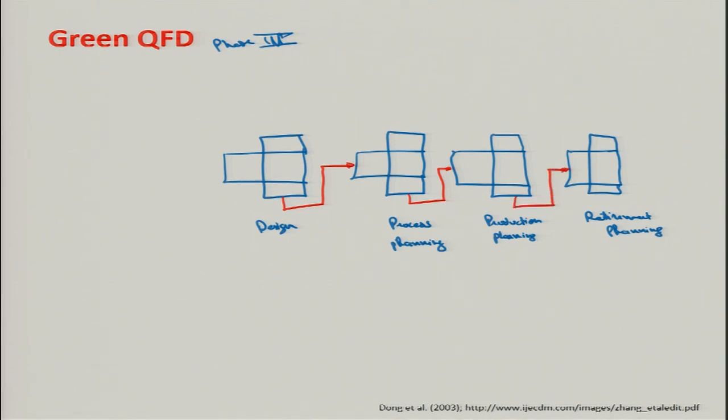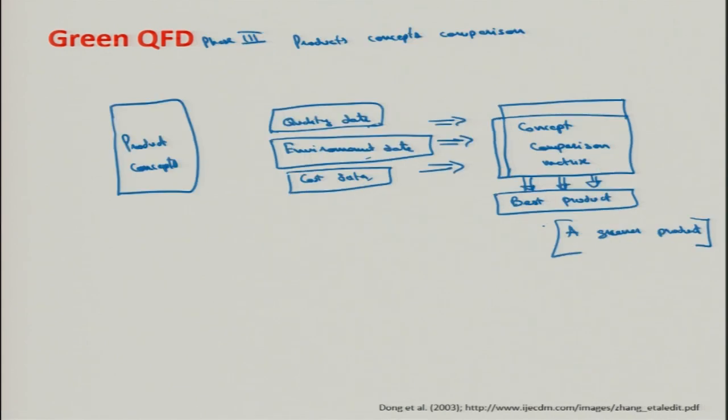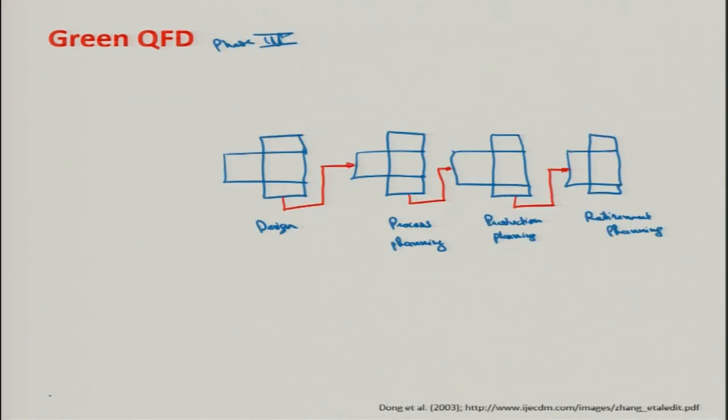So, phase 4, that is the product and process design phase, in this QFD techniques are utilized to develop an optimized manufacturing process for the product concept that is chosen in phase 3. The product is chosen here, this product is taken to phase 4, and finally we have this production planning and retirement planning. These two are the development in phase 4. So, let me put it in a clear way, phase 4 is our product or process design phase.